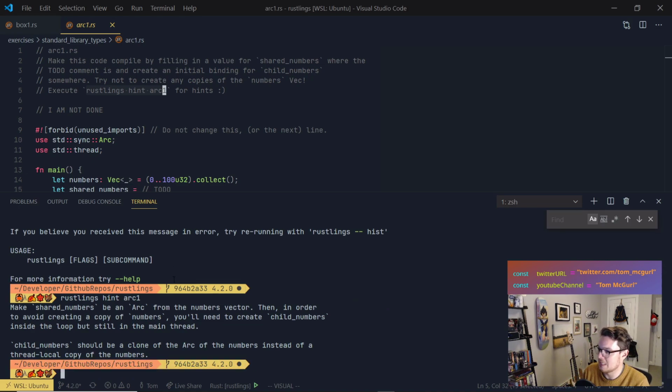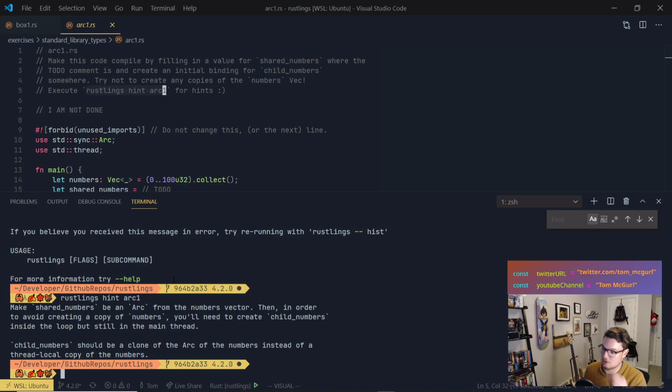Make shared numbers be an Arc from the numbers vector. Then, in order to avoid creating a copy of numbers, you'll need to create child numbers inside the loop, but still in the main thread. Child numbers should be a clone of the Arc of the numbers instead of a thread local copy of the numbers.